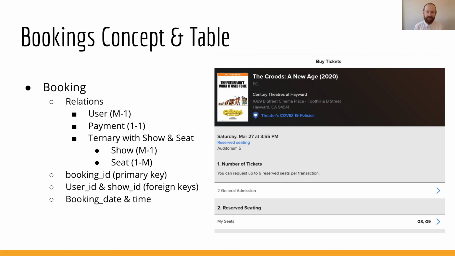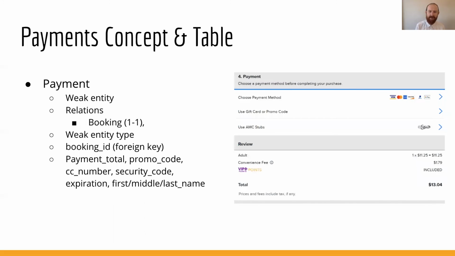We then have a one-to-one relationship with our final table, and that is the final step in our customer's journey, the payment table. The payment table is a weak entity of the booking table, and it holds all of our payment information. Originally, we had considered breaking it out into three tables, one holding the credit card information, one holding the billing name, and one holding the rest. But for the scope of this project, we decided to keep it all in one table together. And that concludes all the tables in our database.